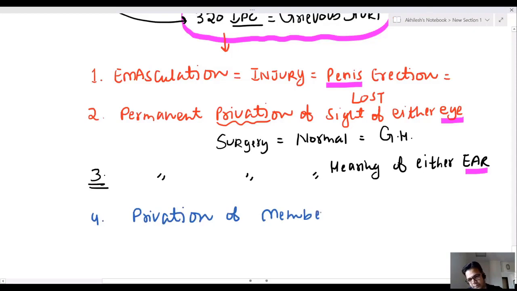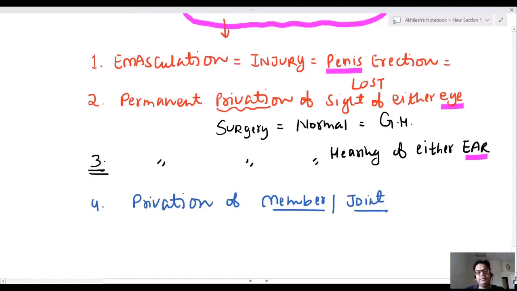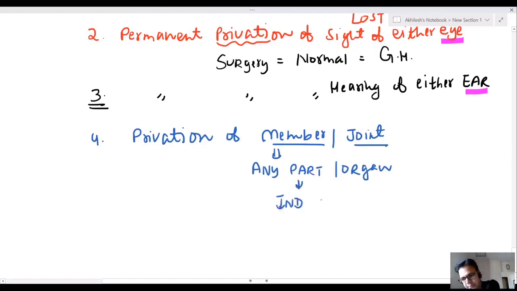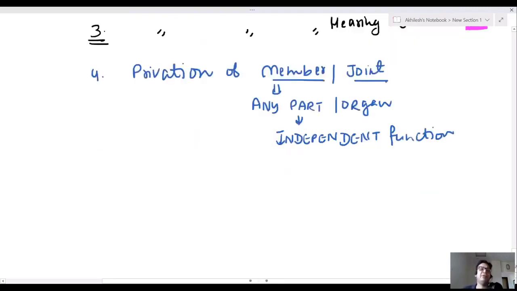Privation of member or joint. If a joint is lost, that is grievous. What is a member? A member is any part of the body or any organ of the body which has an independent function.